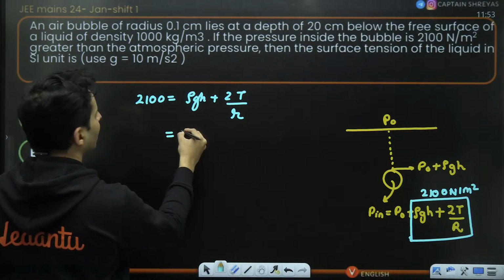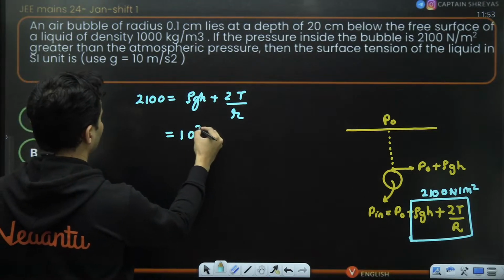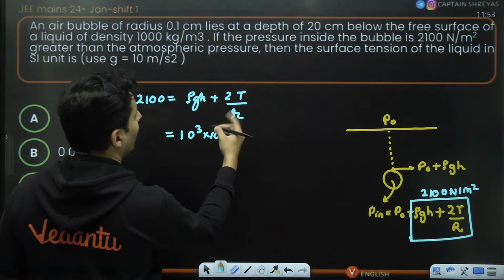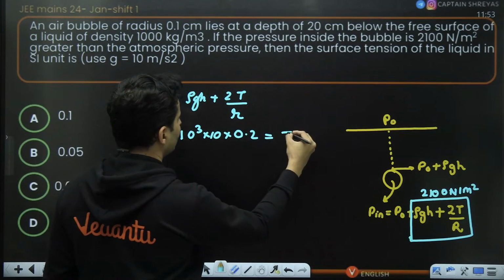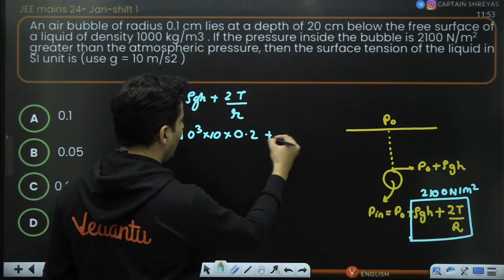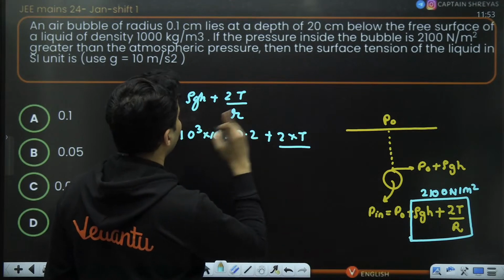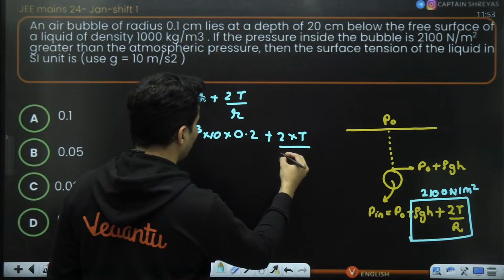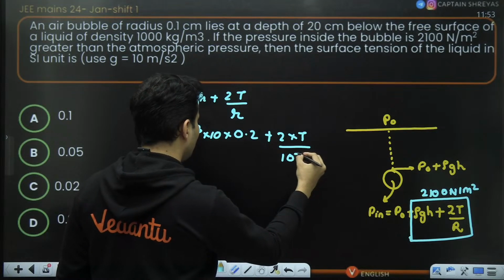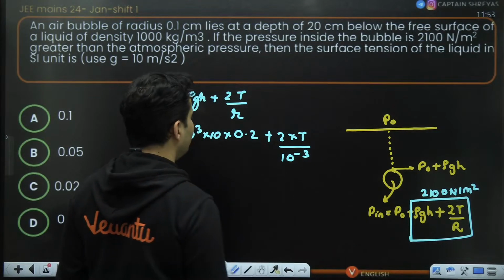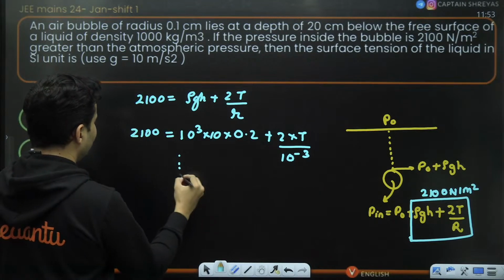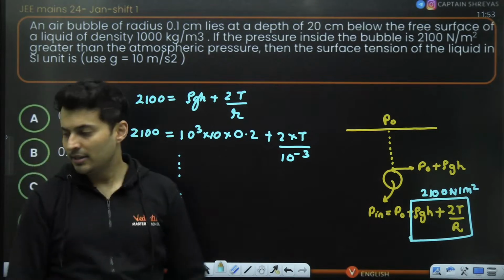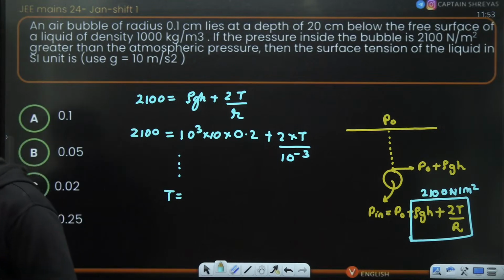Density of the liquid, I think it is given as 1000. G is 10. Height, how much depth below? 20 centimeter, that means it is 0.2, added to 2 into T divided by radius. Radius of the bubble is 0.1 centimeter, which is 10 to the power minus 3 meters. So this is 2100. Solving this, you are going to get the value of the surface tension.